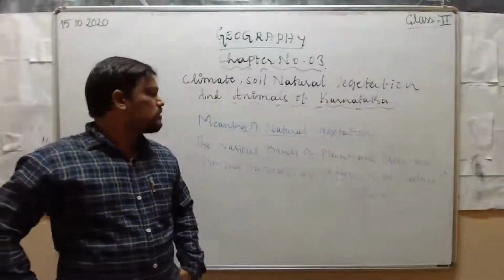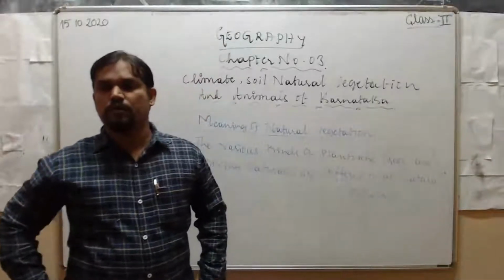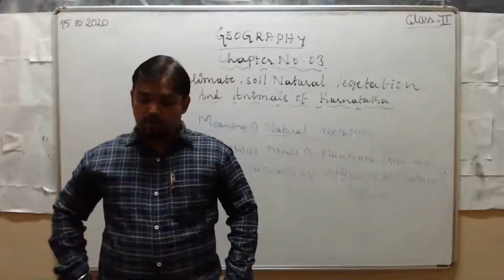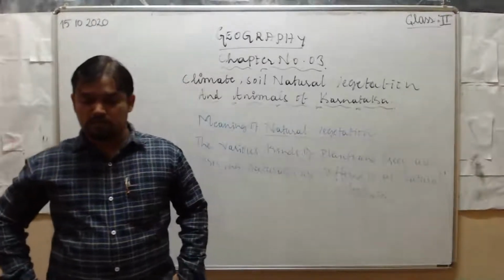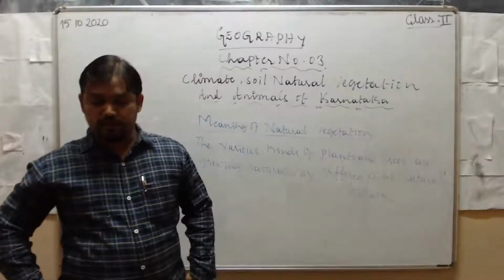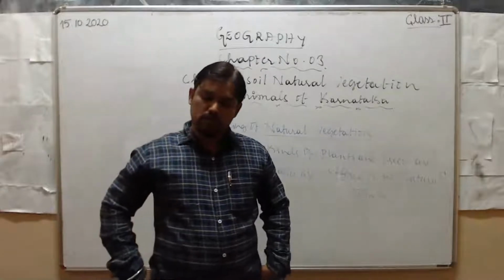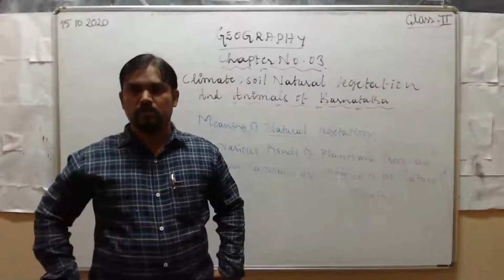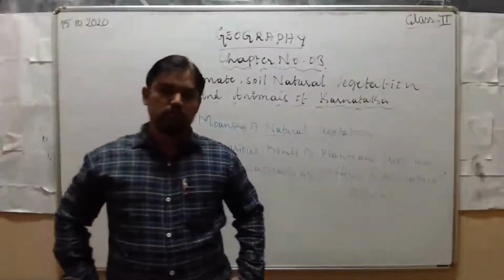What are the uses of natural vegetation? They provide timber, firewood, bamboo, herbs, honey, kale, medicinal herbs, and raw materials for industries. These are the uses of plants and trees, or the uses of forest.